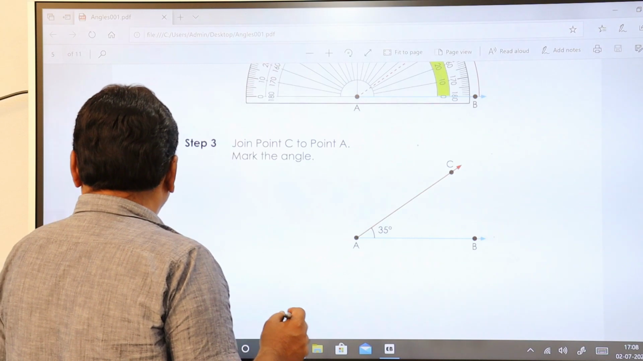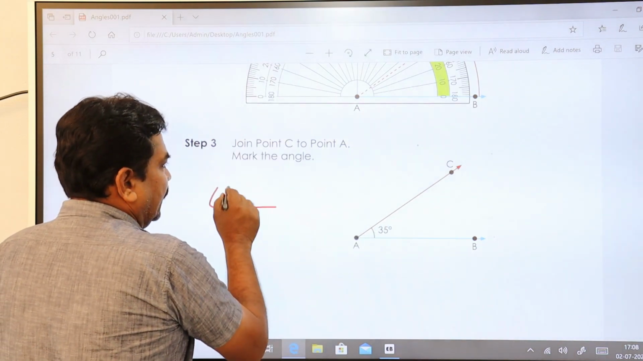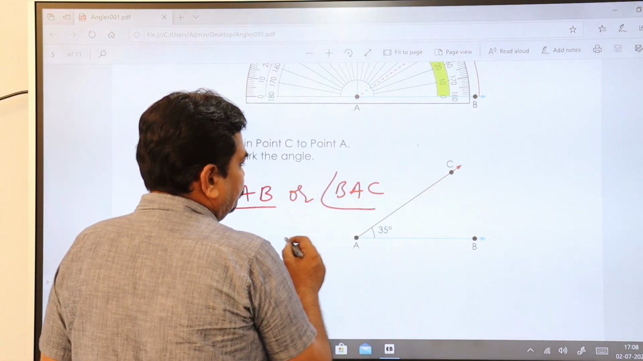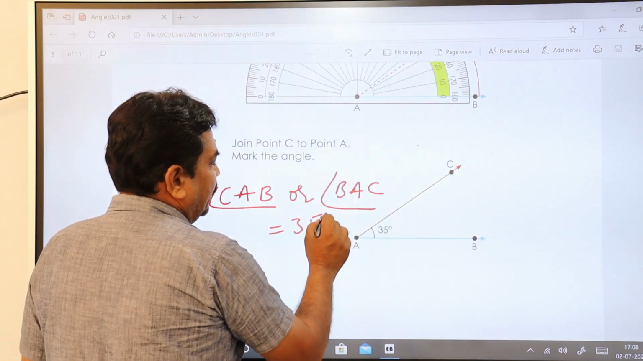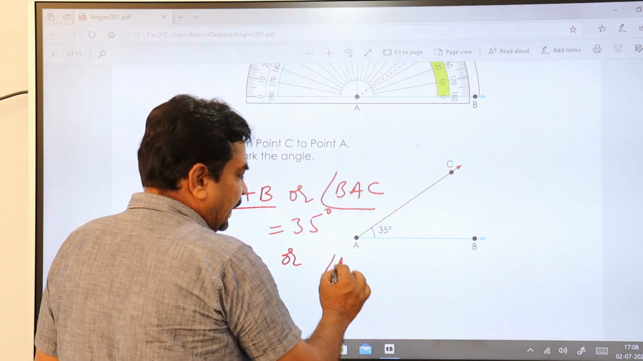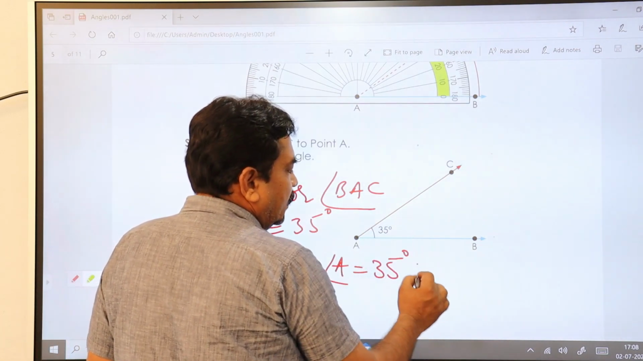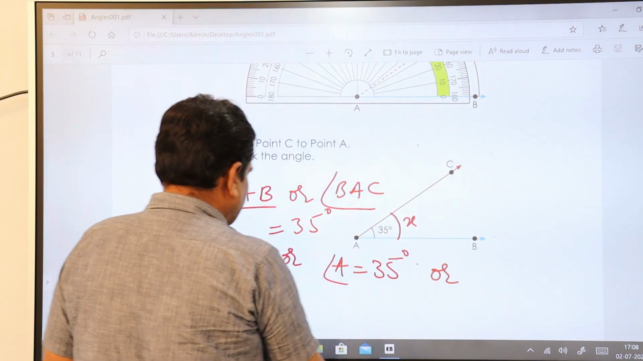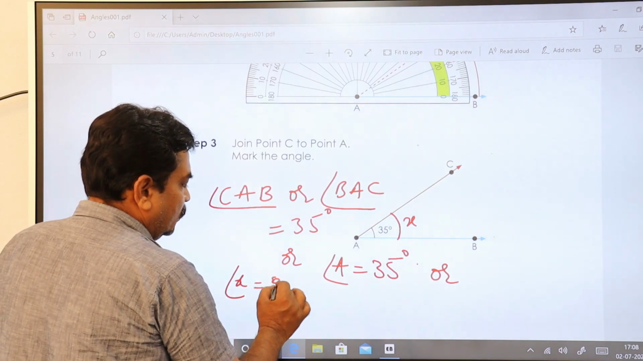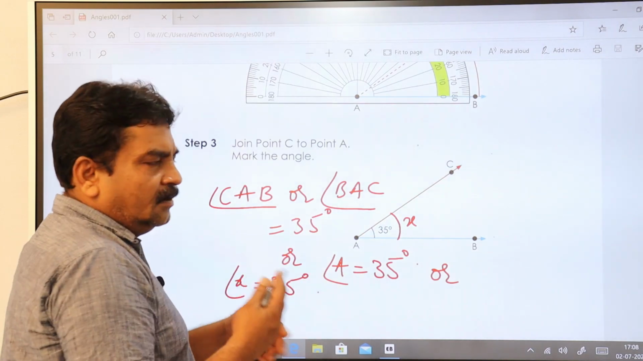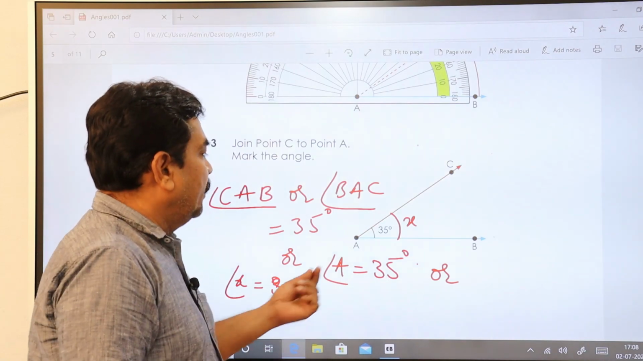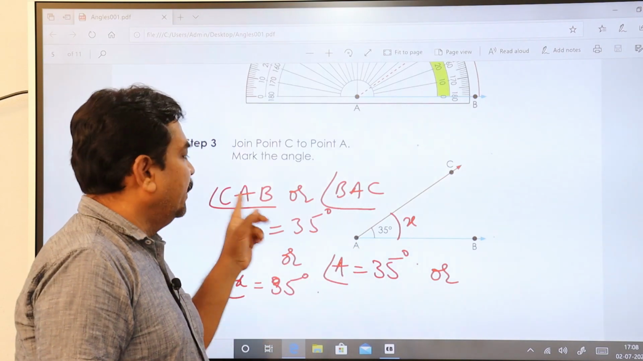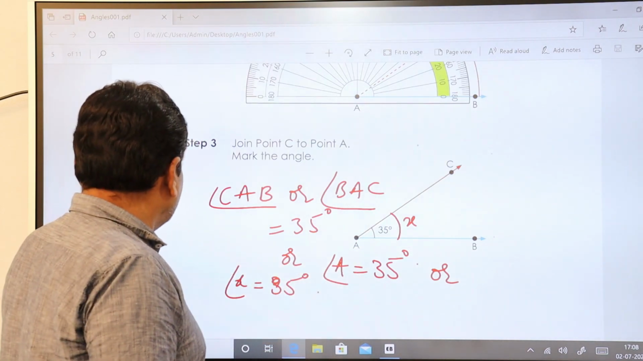And how are you going to write this down? You can write it as angle CAB or angle BAC is equal to 35 degrees, or angle A is equal to 35 degrees, or you name the angle as X, then you can say angle X is equal to 35 degrees. You can name it in many ways, but remember, the alphabet which represents the vertex should come in the middle. Clear? Let us go to the next one now.